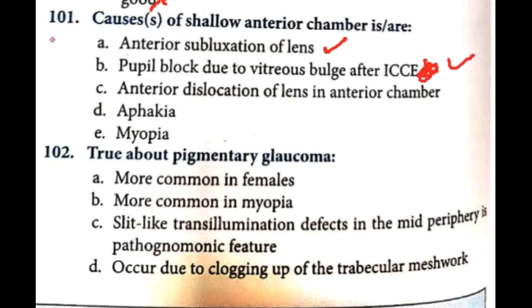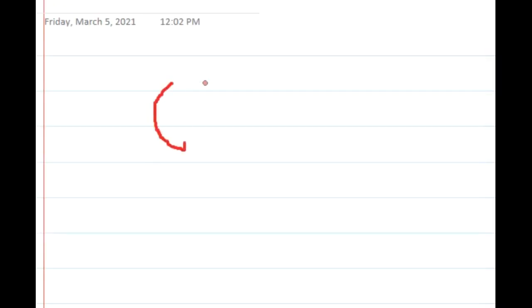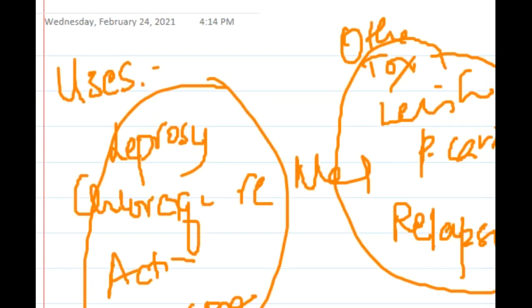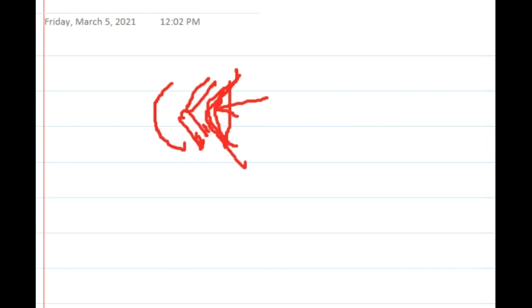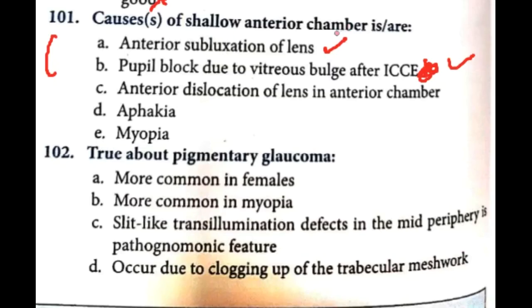Here the problem is, I will just draw a picture for this. Here there is pupillary block definitely, and this pupillary block is due to vitreous bulging. This is the vitreous cavity. Because the vitreous cavity is bulging, there is pupillary block. Then that is true. Here this pupillary block is occurring due to vitreous bulge. So obviously even here there is shallow anterior chamber.